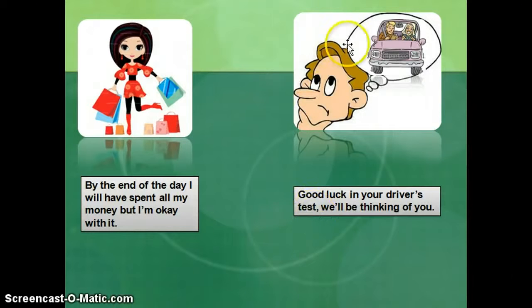Whereas in the second, we have here a man thinking of this woman taking the driving test, and so he says, good luck in your driver's test, we'll be thinking of you. So this man is thinking at the moment she is taking the driving test, so sometime in the future she will be taking the driving test and he will be thinking of her. So these are two uses